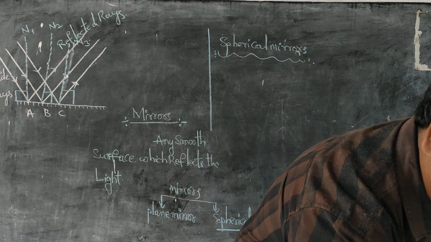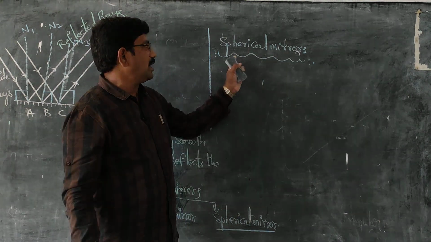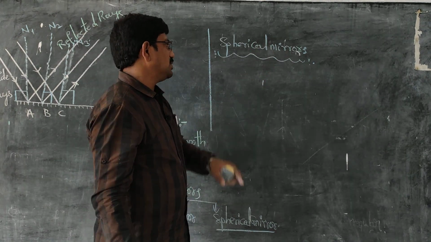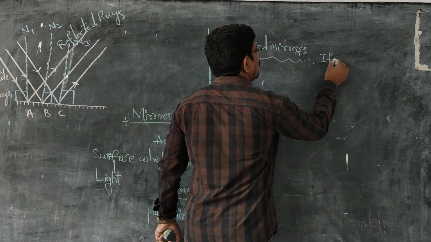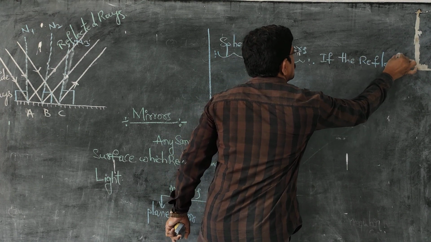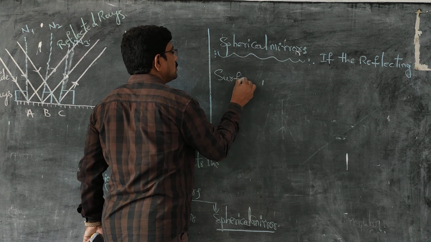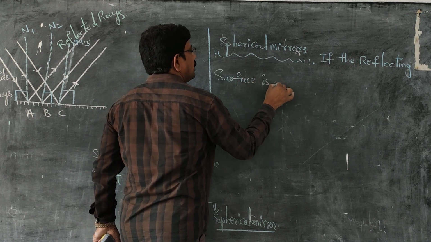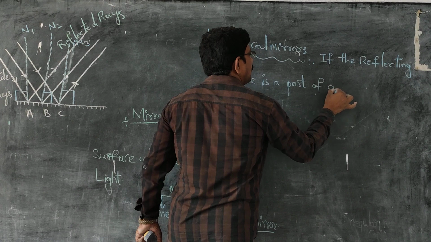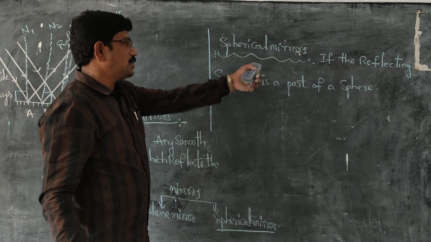If the reflecting surface is a part of a sphere, then it is known as a spherical mirror.